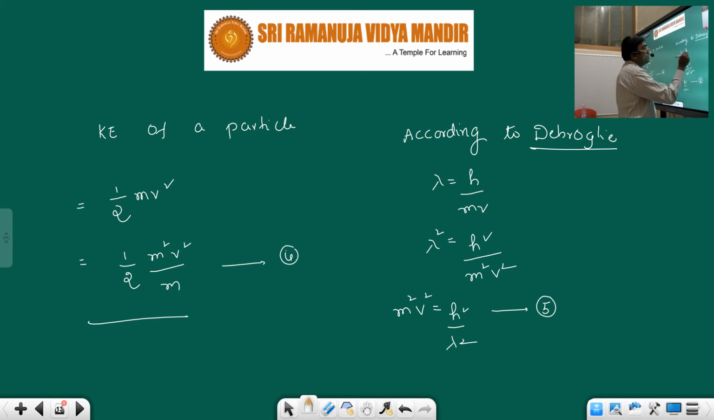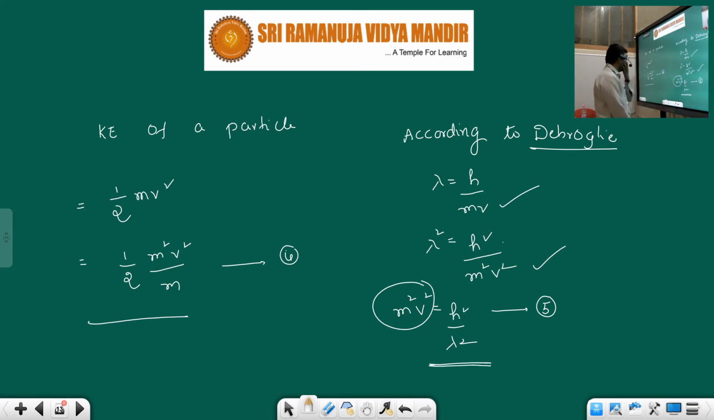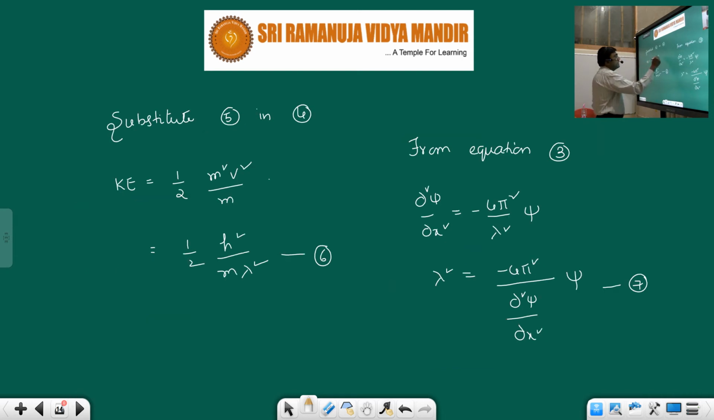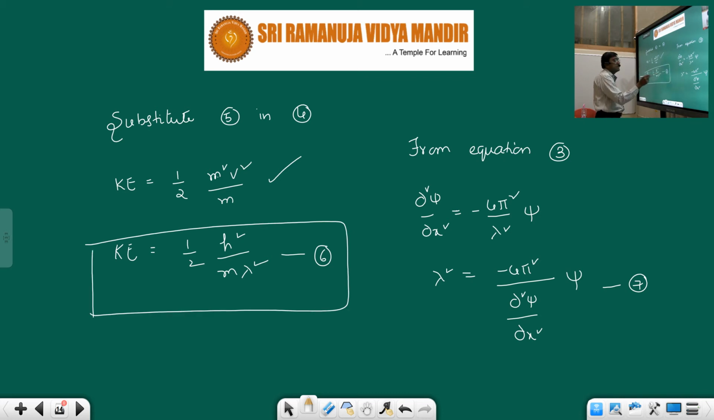So what is the relation? Lambda is equal to h by mv. Lambda square is equal to h square by m square v square. Now m square v square is equal to h square by lambda square. I hope you understood. Now here you got m square v square. Substitute the fifth in the fourth. So let us see the next slide. When you substitute the value here, you get k is equal to half h square by m lambda square.